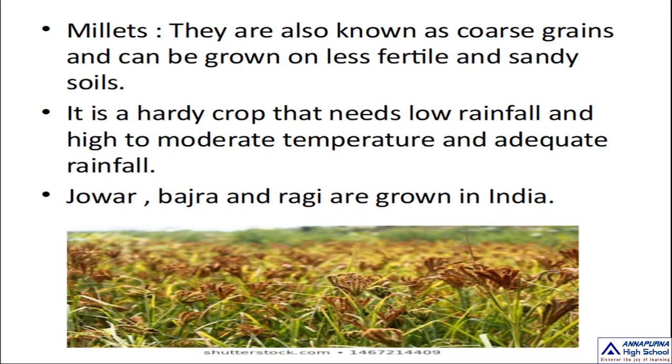Jowar, bajra, ragi, these crops are grown in India. In other countries like Nigeria, China, and Niger, so many lands are cultivated by the farmers with millet crops. Okay, that is about our millets.